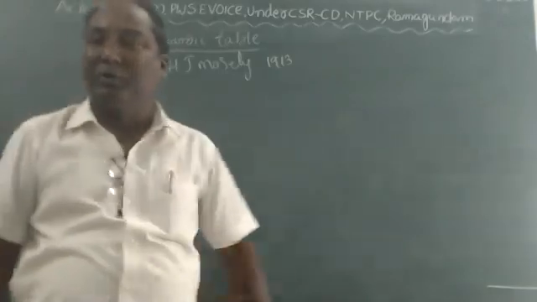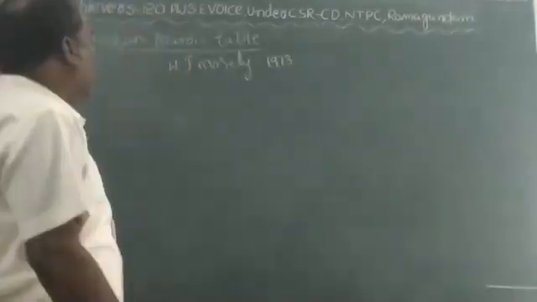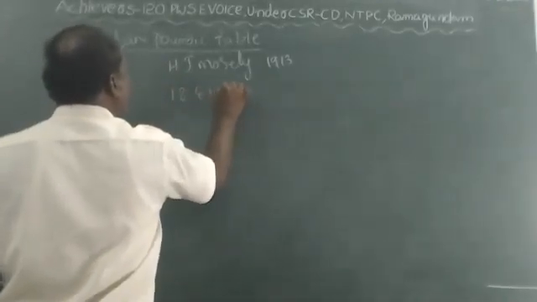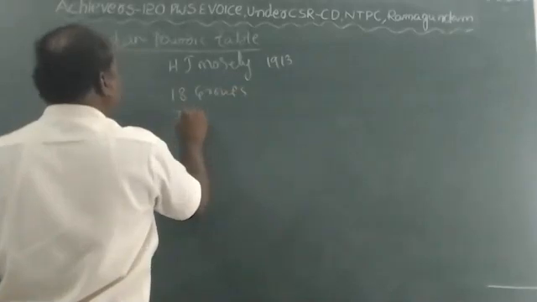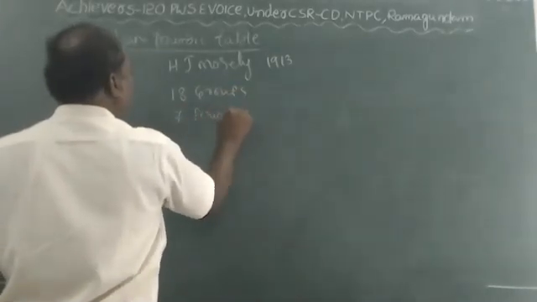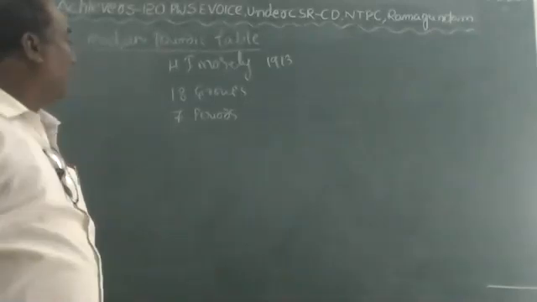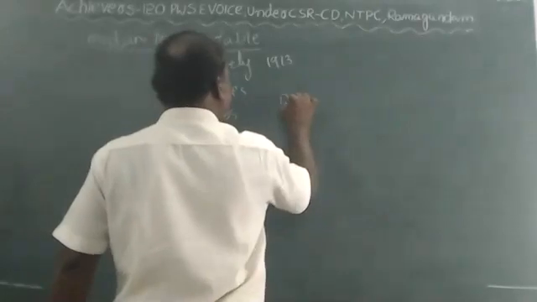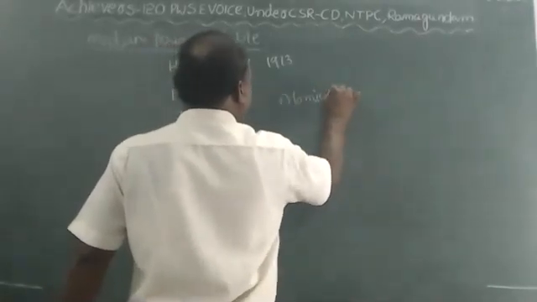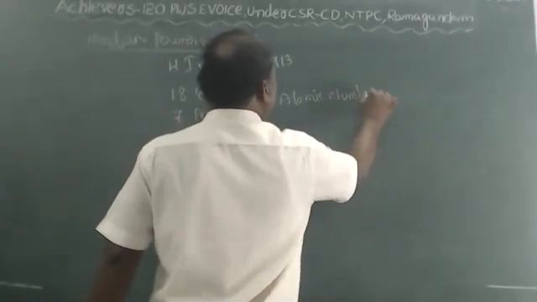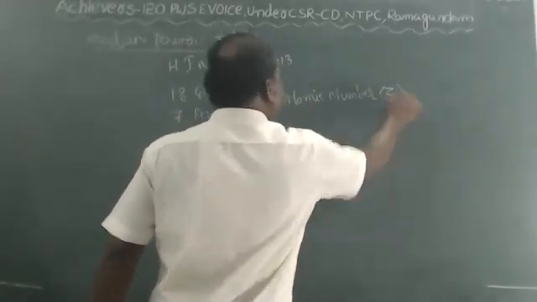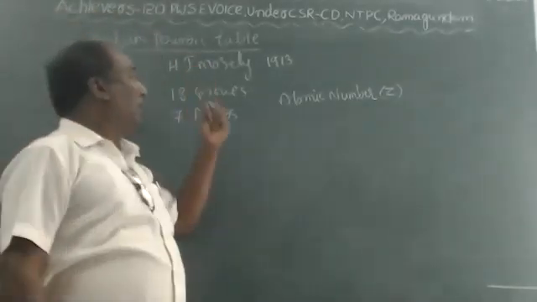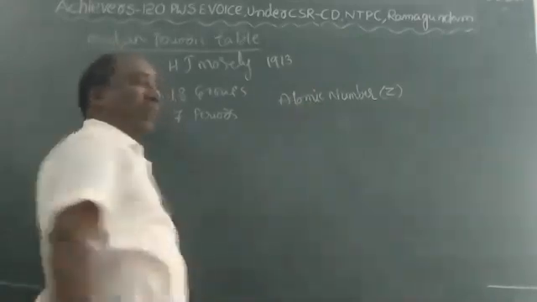The modern periodic table was proposed by H.J. Moseley in 1913, and it consists of 18 groups and 7 periods. It is based on atomic number, children. Mendeleev's periodic table was based on atomic weight, but the modern periodic table is based on atomic number.